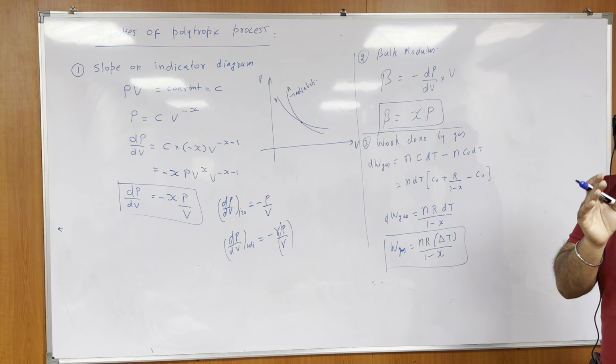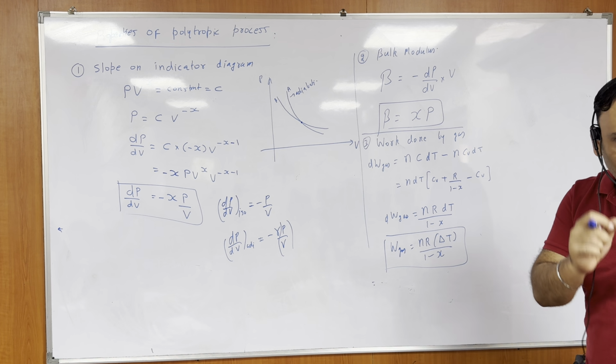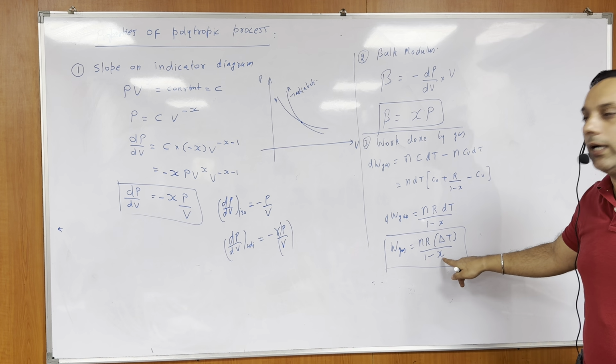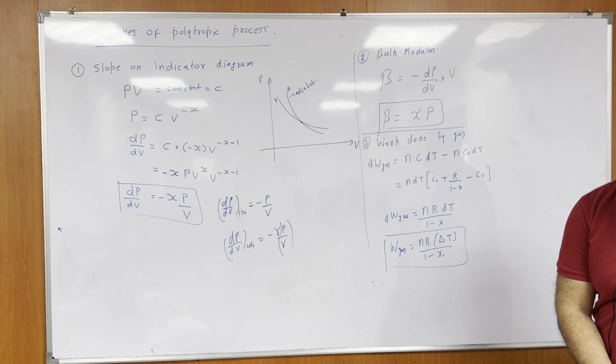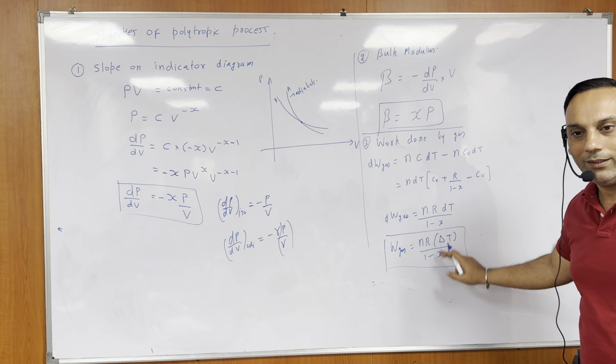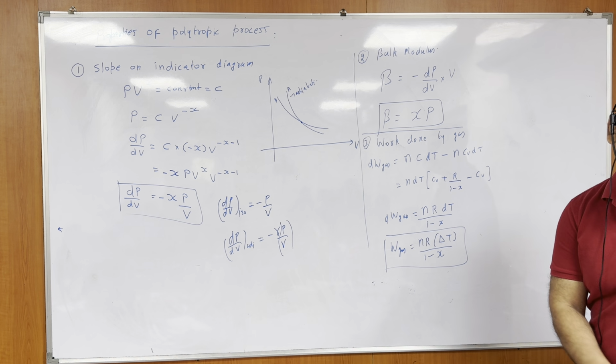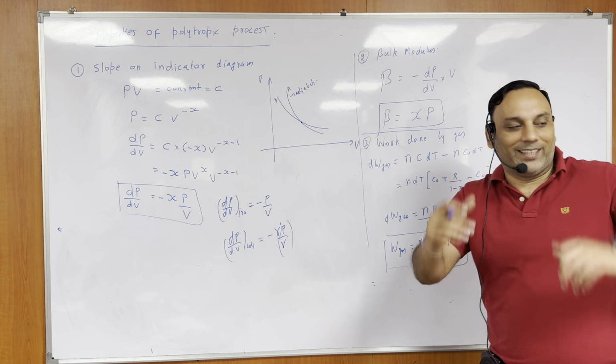Now what about the isothermal process? If a process is isothermal, x is 1. So if you put x equal to 1 here, what does work done by gas come out to be? Infinity? No, it is a 0 by 0 form, which is not defined. Now, it's not an exceptional case.